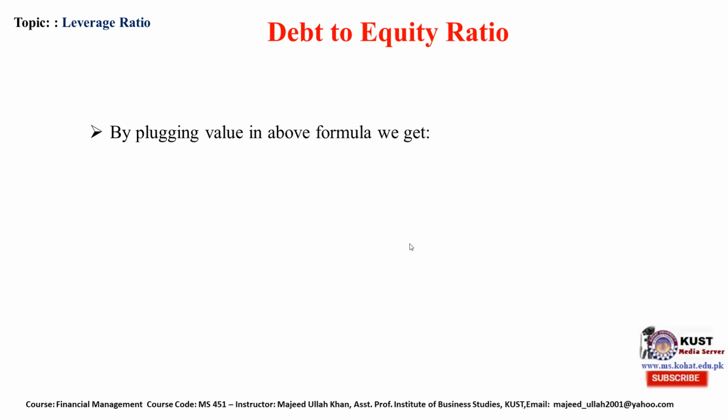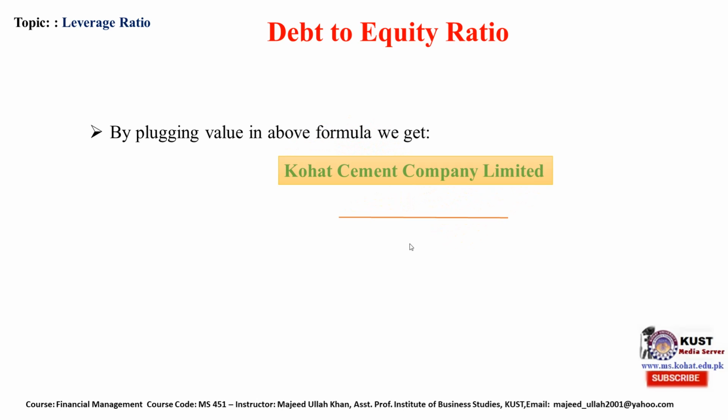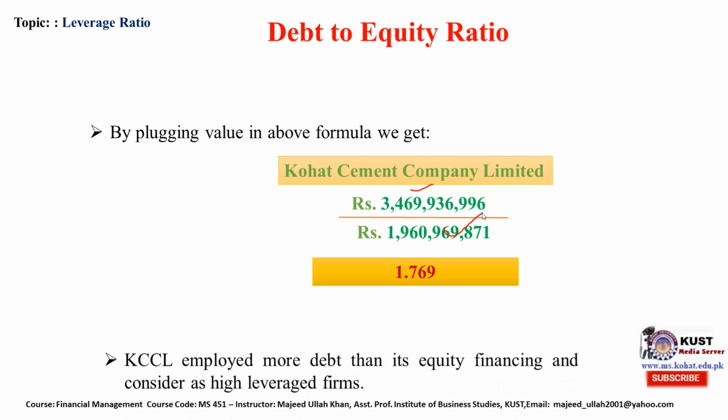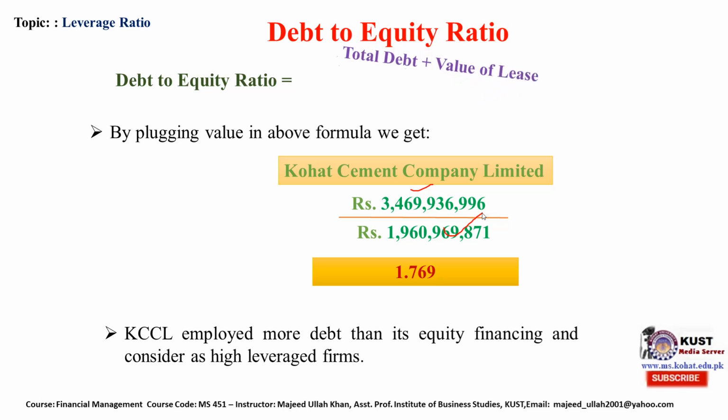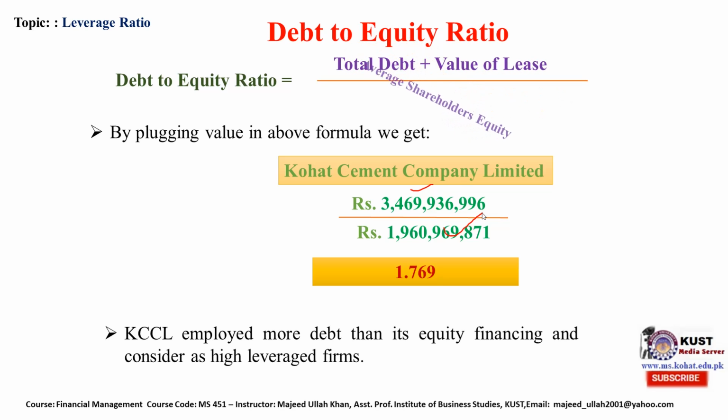So debt to equity ratio. We will plug the values into the formula. This is debt, which we get from the balance sheet, and this is equity, which is 1.7. Debt to equity ratio means total debt, including value of lease, divided by average shareholders' equity.